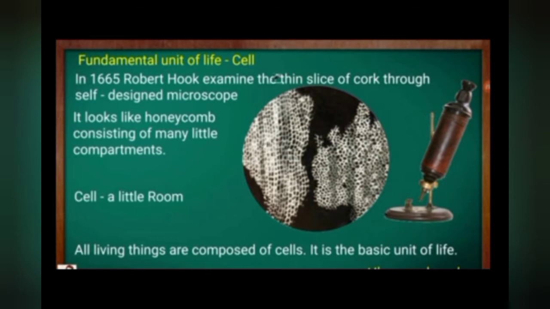So Robert Hooke discovered the cell, and he observed it in the thin slice of cork with the help of primitive microscope. So that is how cell is discovered. So all living things are composed of cells, and it is a basic unit of life, and cell has some basic characteristics.